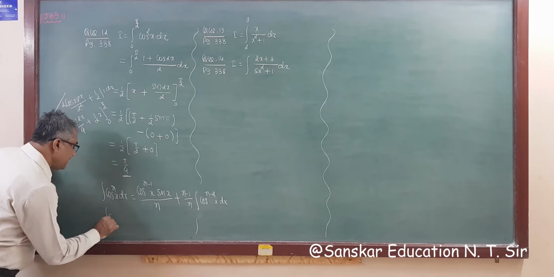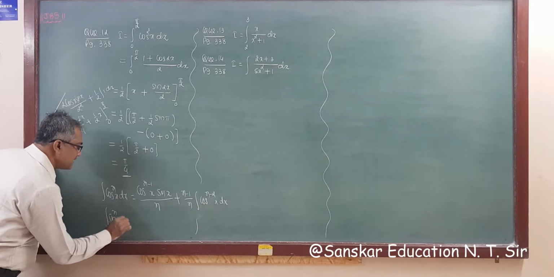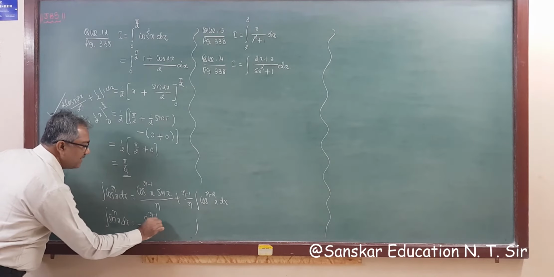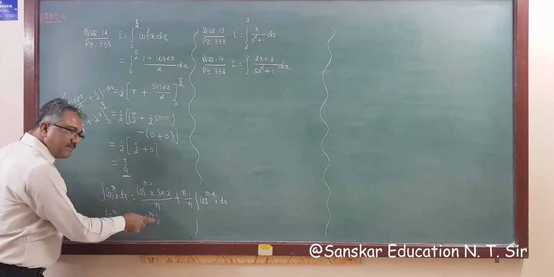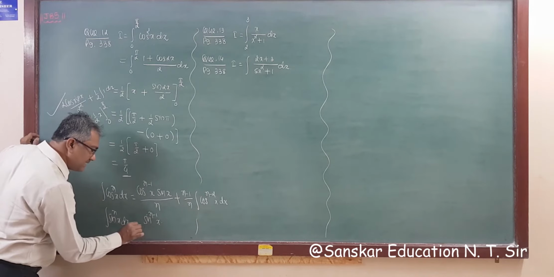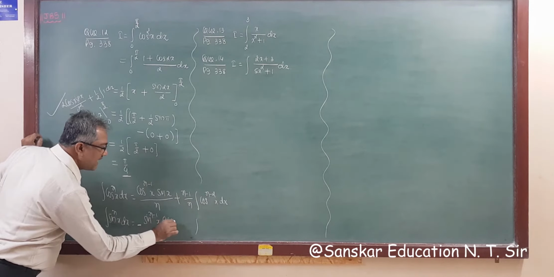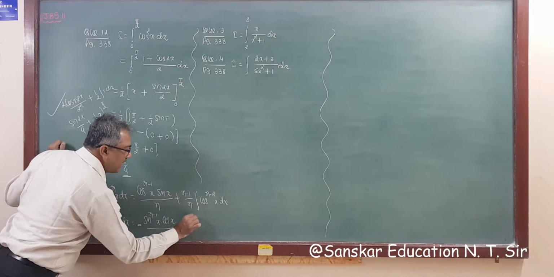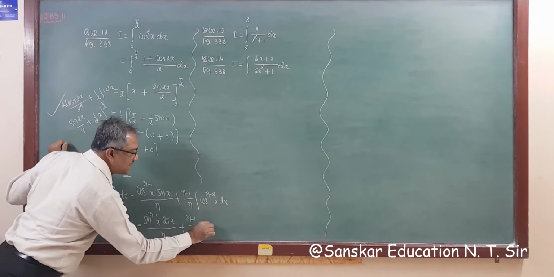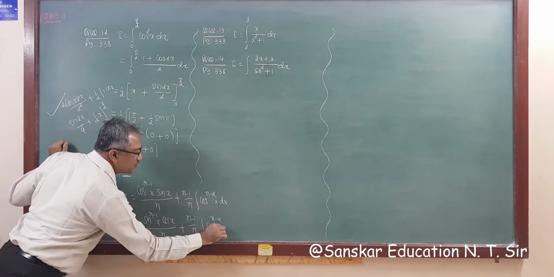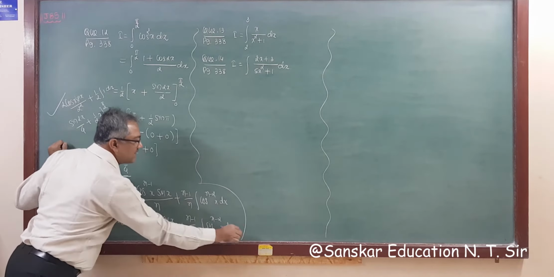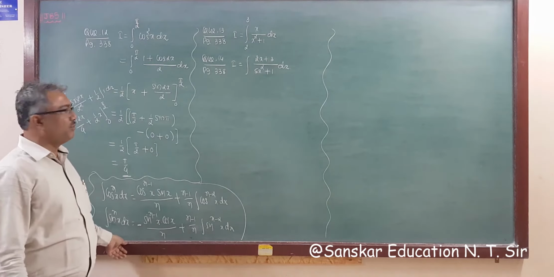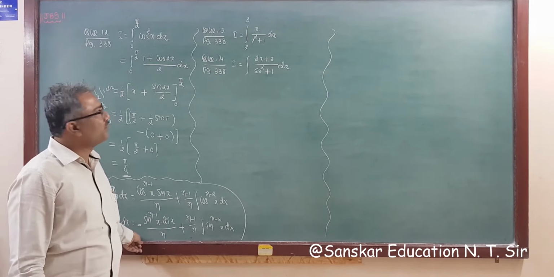Similarly for integral of sin raised to n x dx is equal to minus, 1 power less, sin raised to n minus 1 x. Integration of sin is minus cos, therefore I am writing minus here, right? Cos x whole upon n plus same formula, n minus 1 by n, integration of sin raised to n minus 2 x dx. So these are very important formulas for competitive exams or solving an MCQ. This is very helpful to you.